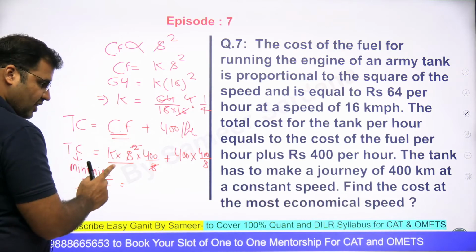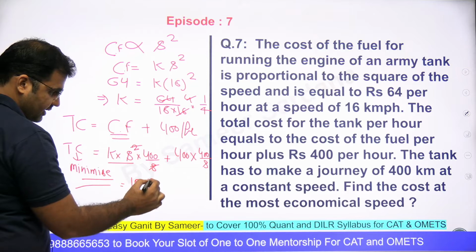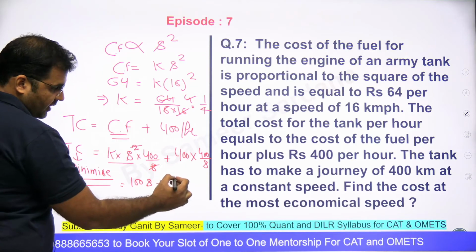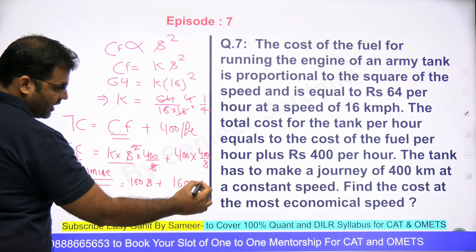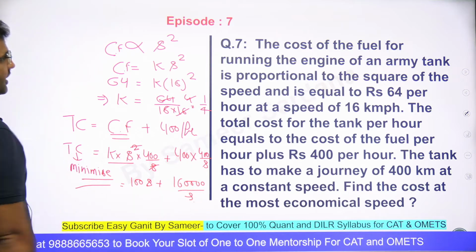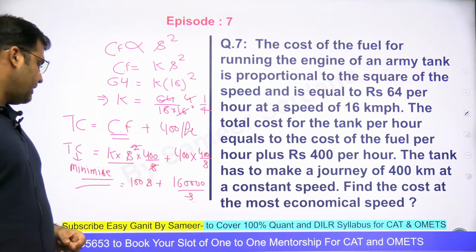If I put k as 1 by 4, 1 by 4 into 400 would be 100. This will be 100s plus 16, 4 into 4, 16, followed by 40 divided by s. That's the total cost, guys, right? ये हमारा total cost आ गया. Okay? And I want to minimize it, right?